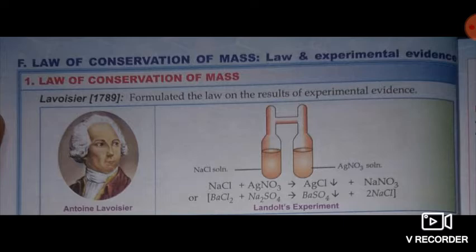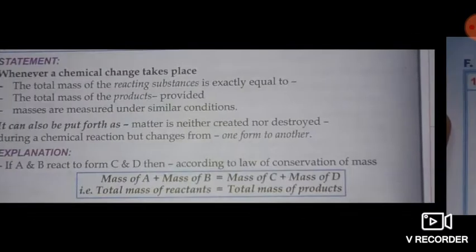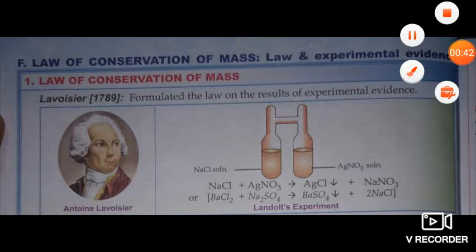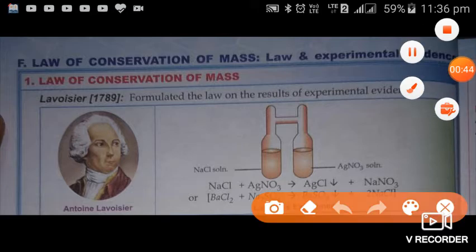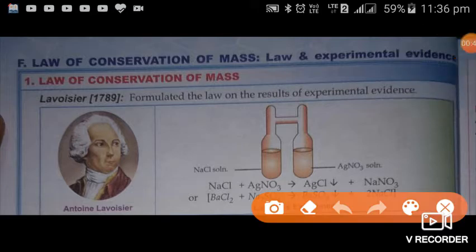used for this experiment, and in that experiment he took reactants in two tubes, which means there are two limbs.